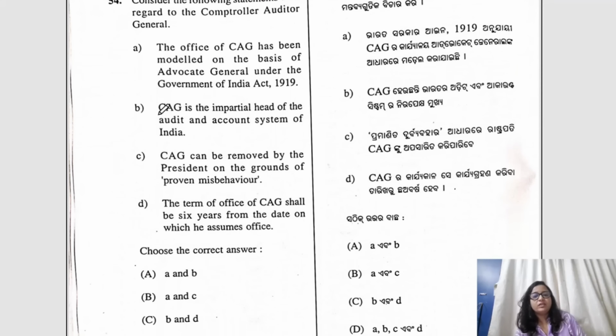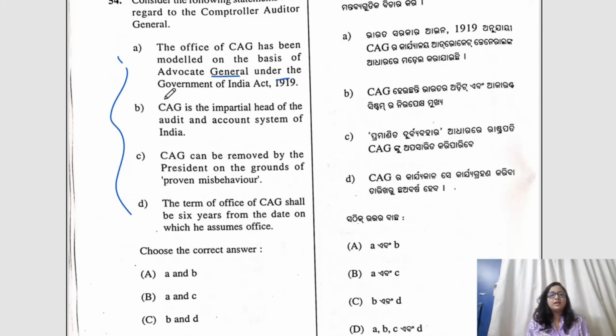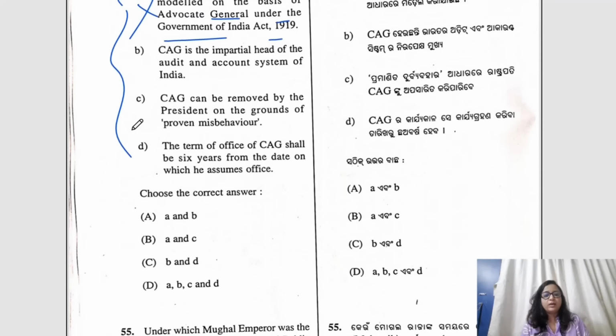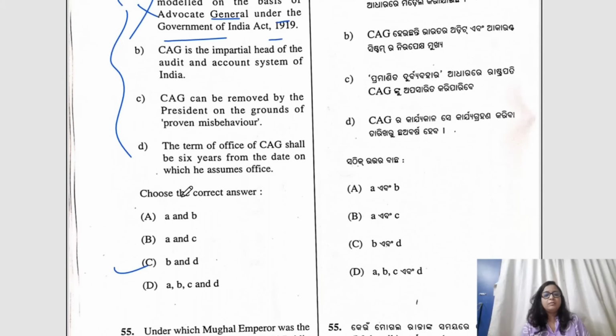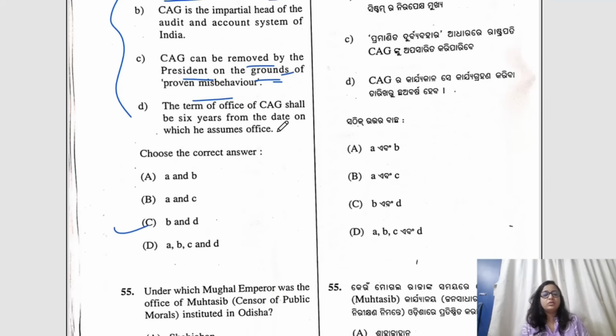Question number 54. Consider the following statements with regard to CAG. Now here 4 statements are given. CAG is impartial head of the audit and account system. That is correct. Now the first one, on the basis of Advocate General under the Government of India Act 1919, this is incorrect. And if you remove this one, 1A, the term of office of CAG shall be 6 years from the date of. So here the correct answer would be C, B and D. Because CAG can be removed by the President on the grounds of proved misbehavior, yes, but only on the recommendation of the 2 houses. So this would be the correct answer.